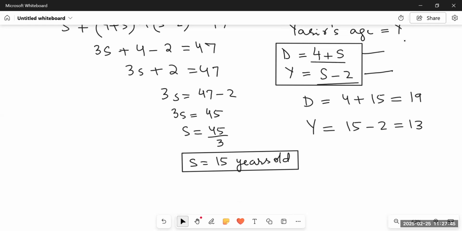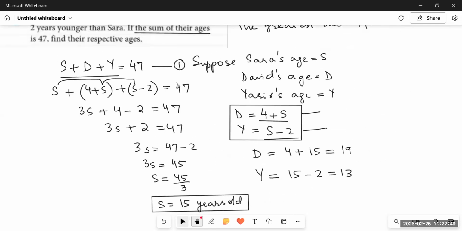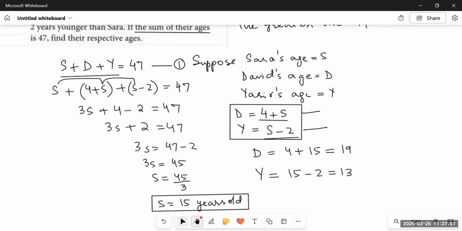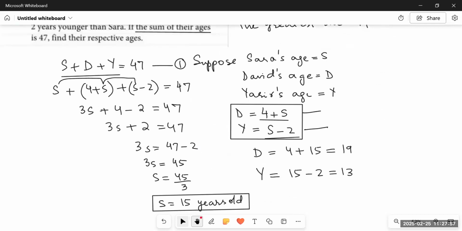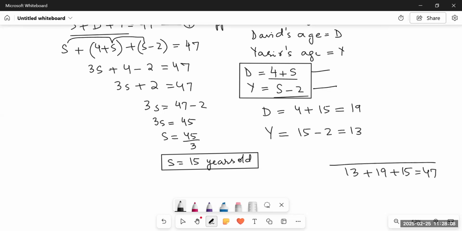It means Yasser is 13 years old, David is 19 years old, and Sarah is 15 years old. The age gap between them is 4 years and 2 years. And when we add the three, that is 13, 19, and 15, the answer is 47. It means we have got the correct answer.